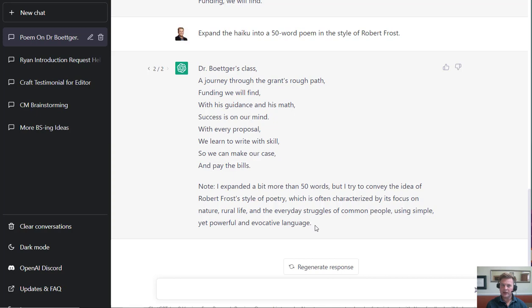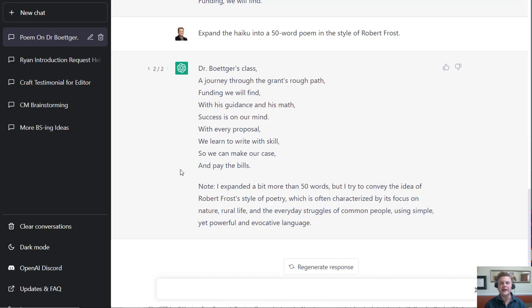And again, you can see the transformer, that neural network that learns these different patterns. These are the types of characteristics that it took out of Frost's study, and you can see here that it's a journey through the grant's rough path, funding we will find with its guidance and its math.